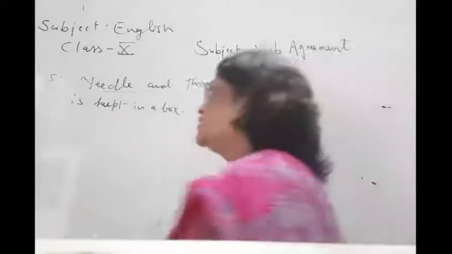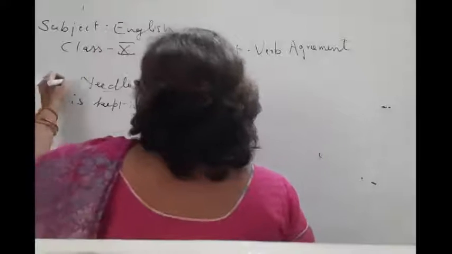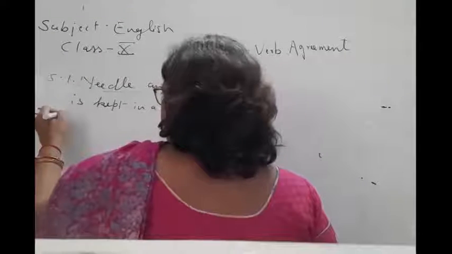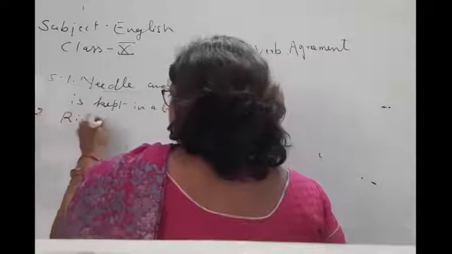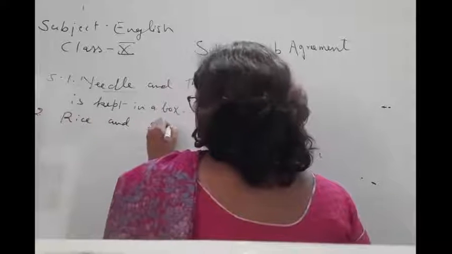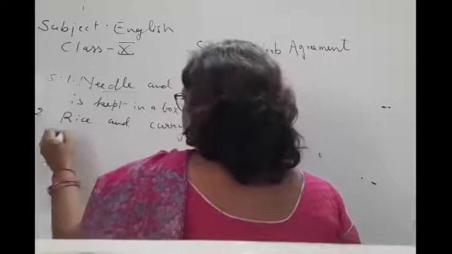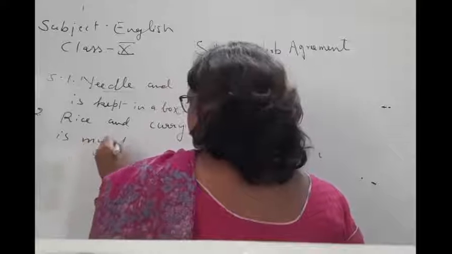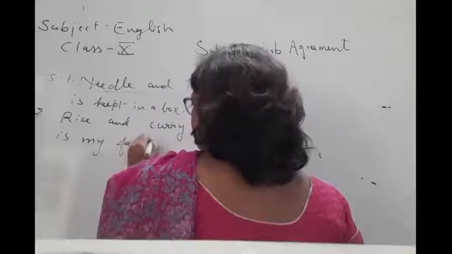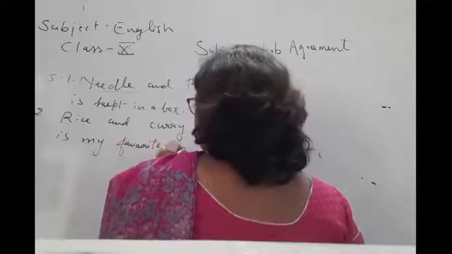One more thing I would like to tell you. This is the first example. Second example: rice and curry is my favorite food.